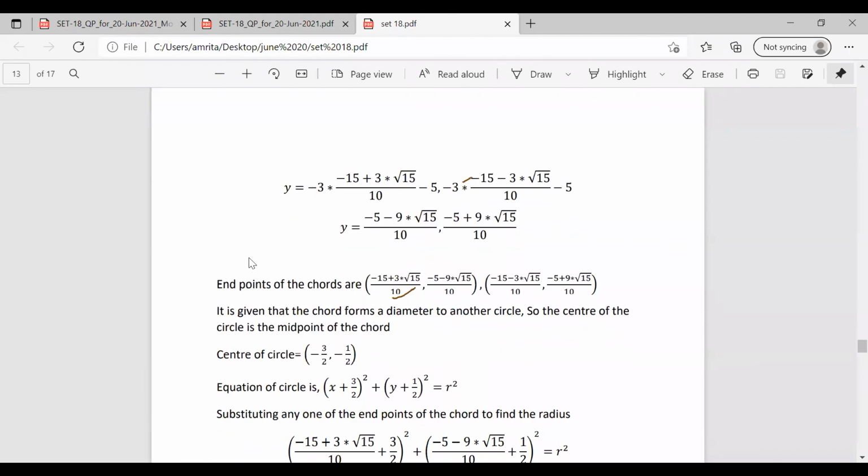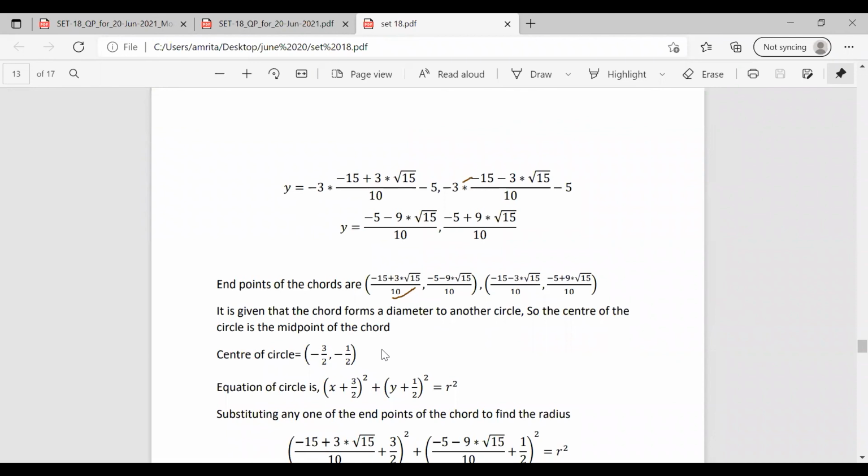Also, in the question, it is clearly given that the chord forms the diameter of another circle. The chord is acting as diameter to another circle. So it is clear that the midpoint of the chord will be the center point of the circle. The center point of the circle we can find, as we have x1, x2, y1, y2. We can find it as (x1 + x2)/2, (y1 + y2)/2. So the center of the circle we found out.